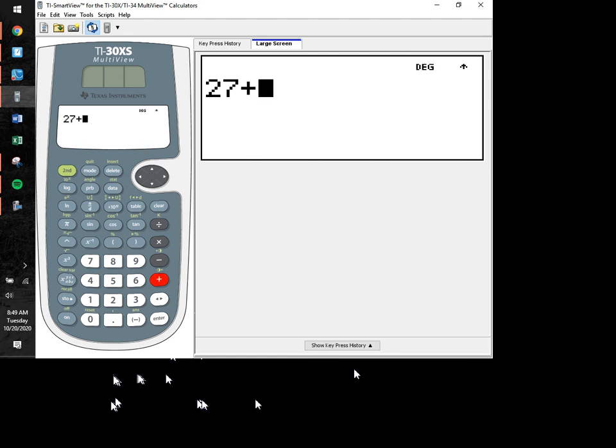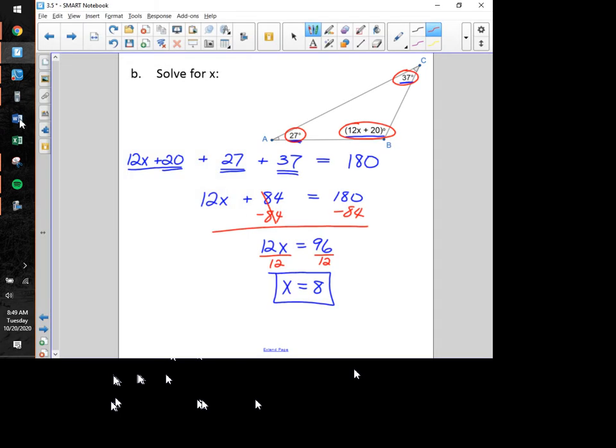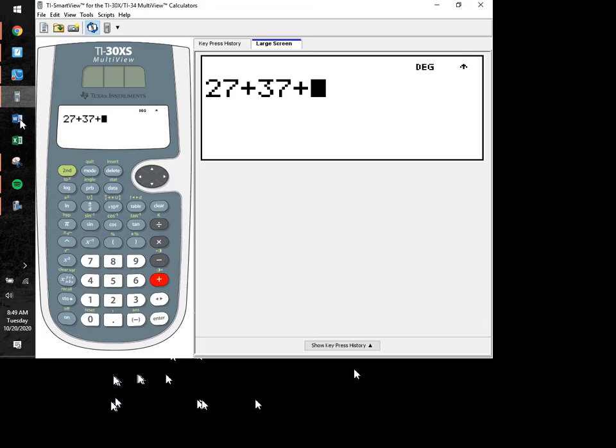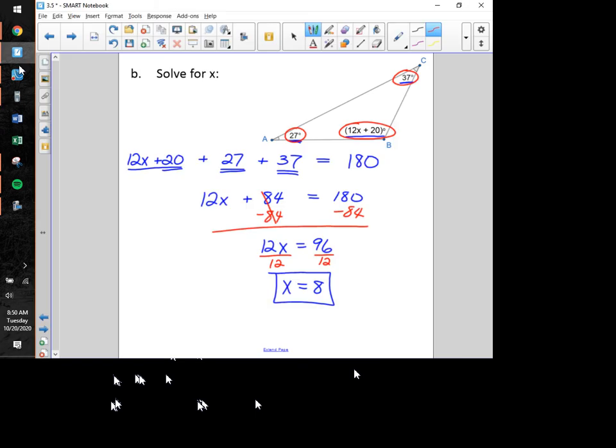27 plus 37 plus. Now the measure of the third angle was 12x plus 20. So I'm going to type in 12, but instead of an x, we believe that our x value is 8. So there's your 12x, and then a plus 20 at the end of all that. So when I hit enter, this should get me a total of 180 degrees, and sure enough it did. So I'm guaranteed now, guys, that I got this problem correct.